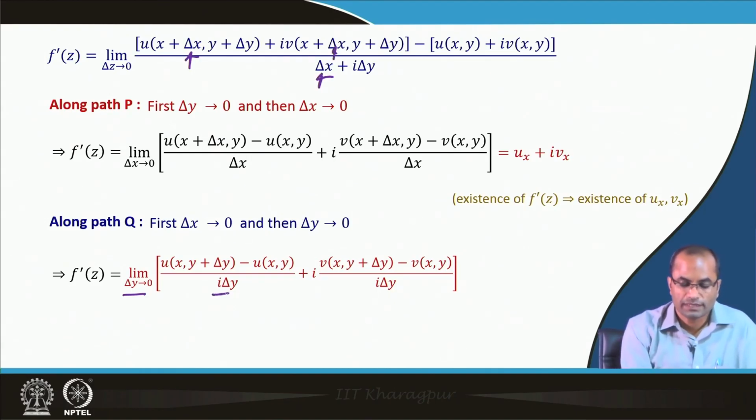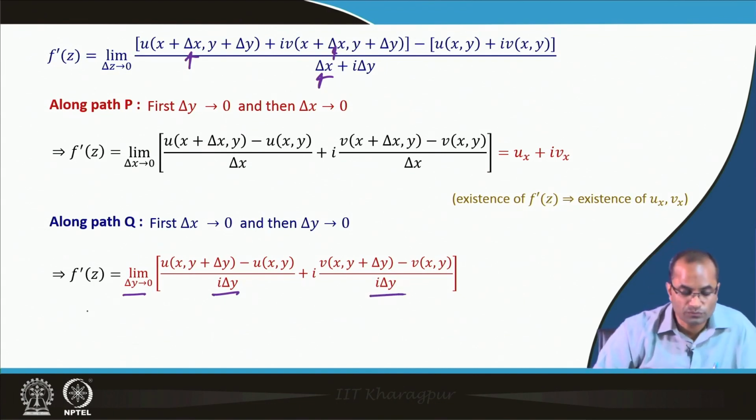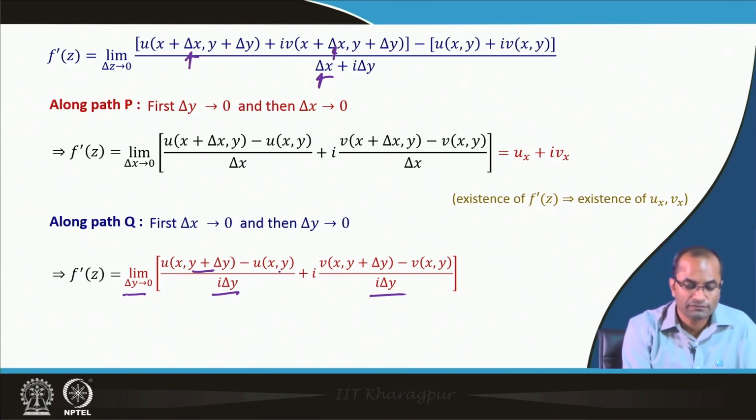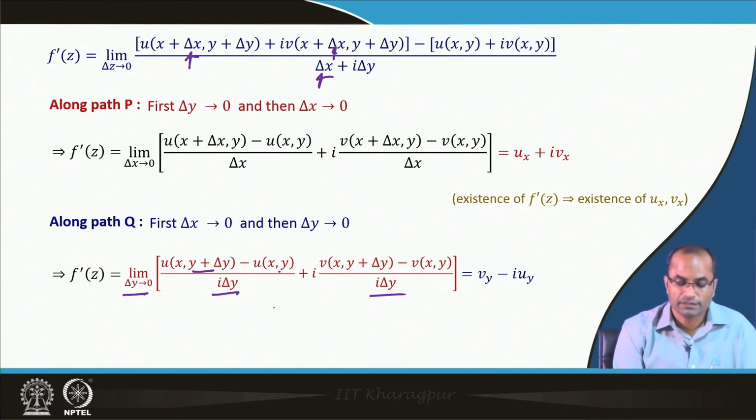So, we have this I delta y there, and we are taking the limit as delta y approaches 0. In this case again, the variation is in y. So we will get the partial derivative with respect to y when we take delta y to 0, and that I we can adjust with this minus I by multiplying I in numerator and denominator.